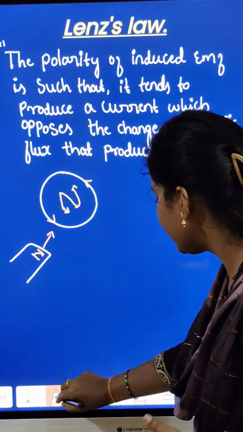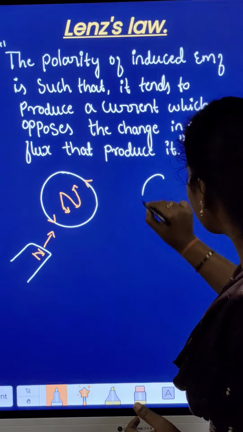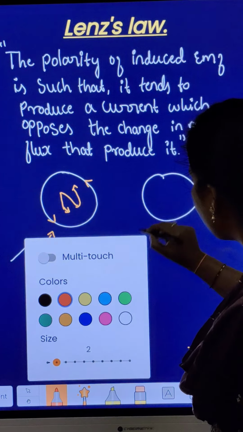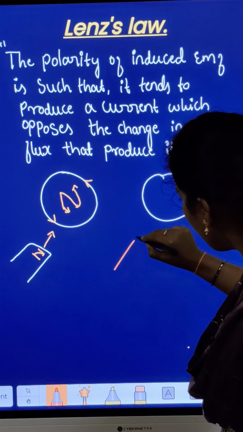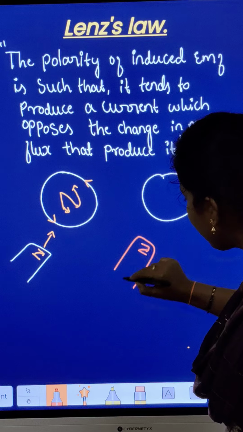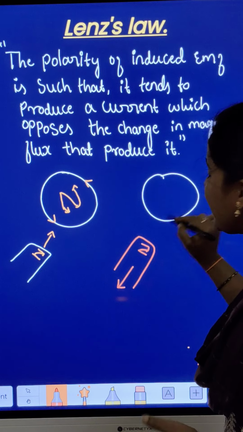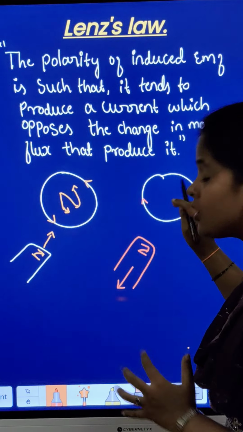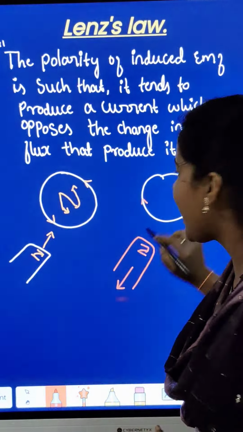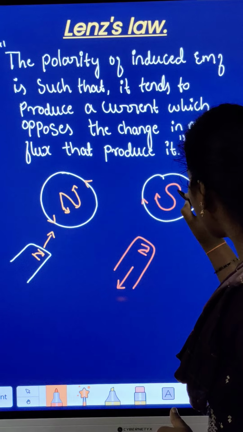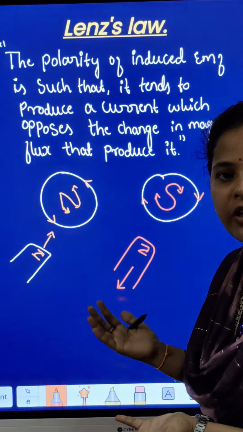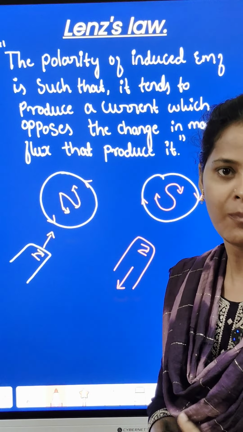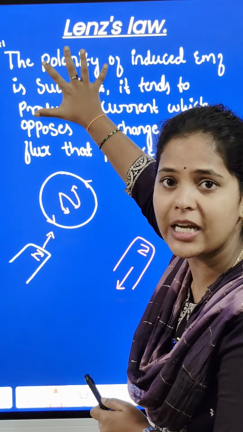Okay, if we take one more condition, here I am taking another loop. When the north pole of the magnet is moving away from the coil, what will happen? Here the north pole of the magnet is moving away from the coil, so the current is produced in the clockwise direction. When current is produced in the clockwise direction, the coil acts as a south pole. So we know that when the coil acts as a south pole, the north pole of the magnet is attracted towards the south pole. Then what is the meaning of this statement?